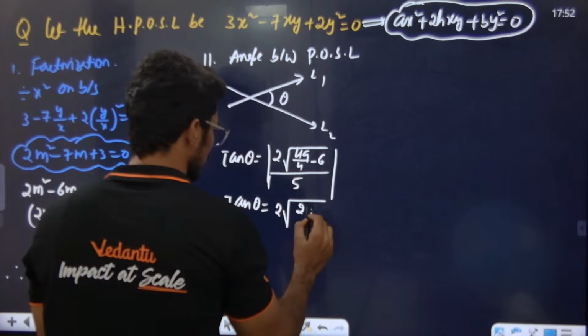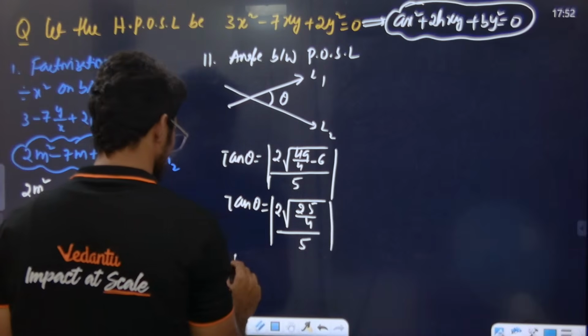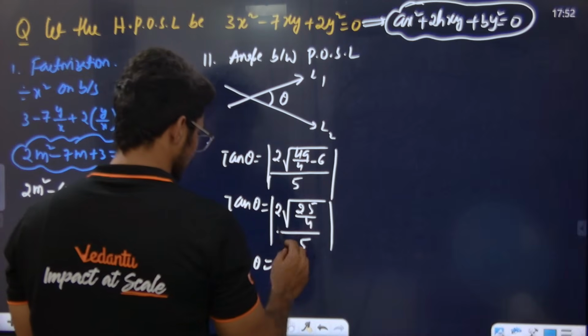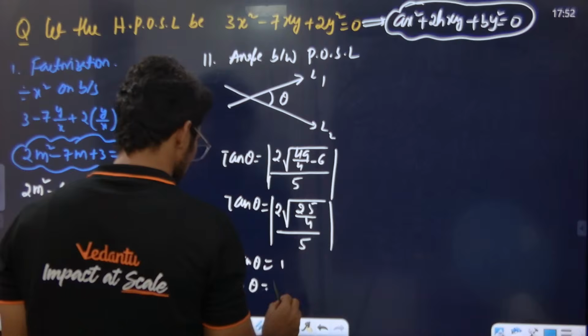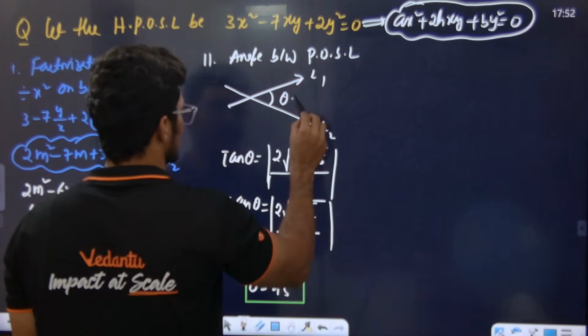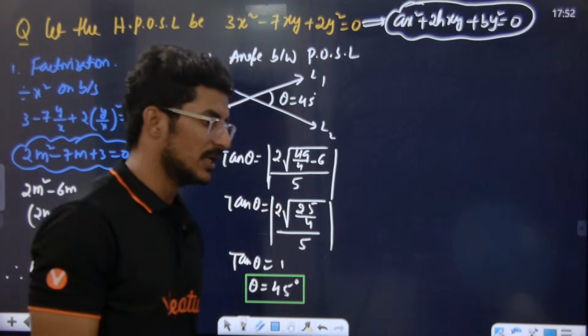Tan theta is equal to 2 into root of 25 by 4, divided by 5, modulus. What is tan theta? 2 to cancel, 5 by 5 which is 1. So theta is equal to 45 degrees. Angle between them is what? Basically 45 degrees. We are getting this as 45 degrees. This is how we do this basically.